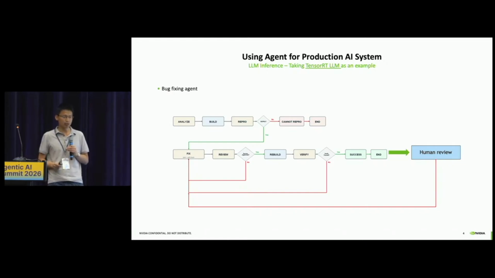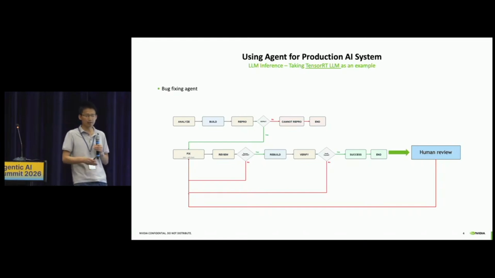For inference, we are choosing TensorRT-LLM, which is NVIDIA's large language model inference framework. It has been used by a lot of customers, and also to support a bunch of key benchmark submissions like MLPerf, SemiAnalysis, and Artificial Analysis. So this is indeed production-grade software, and this imposes additional challenges for using agents. The first example is to build an agent-based bug fixing autobot to release our burden from the daily bug fixing duties.